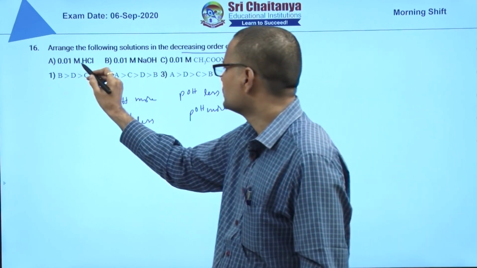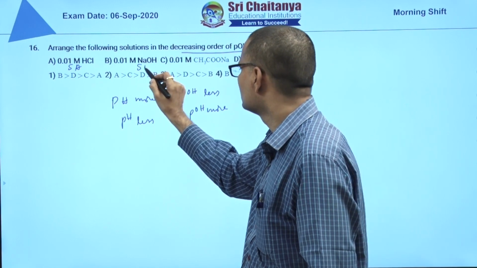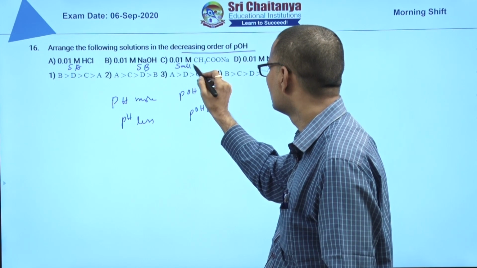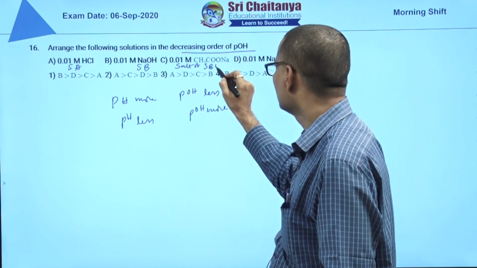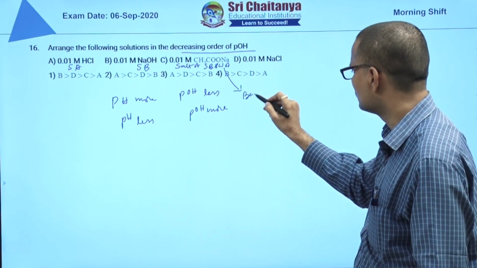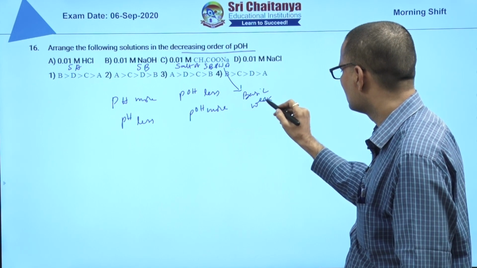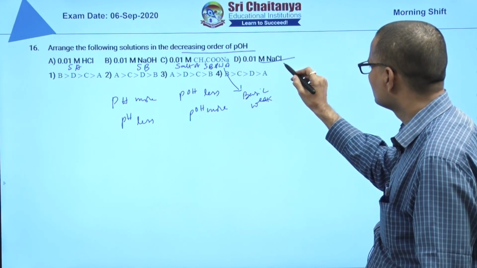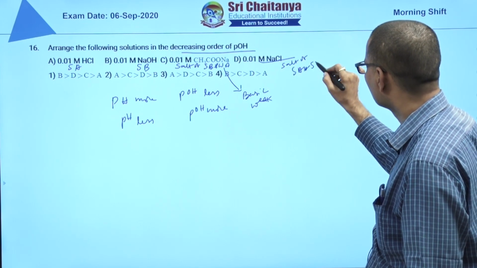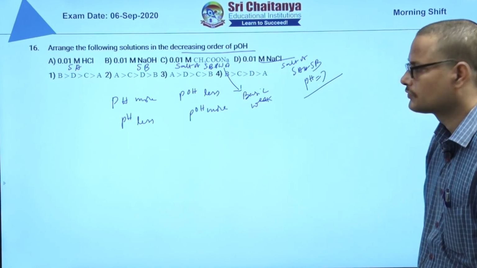Now this is a strong acid, this is a strong base, all concentrations are the same. This is the salt of a strong base and weak acid. Strong base and weak acid means it is basic only, but weakly basic. NaCl is the salt of a strong acid and strong base. pH is equal to 7, perfectly neutral.